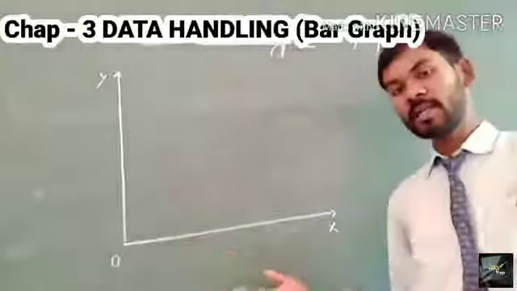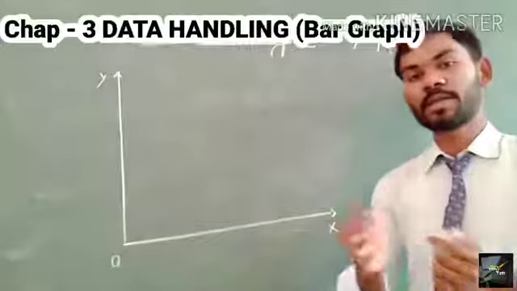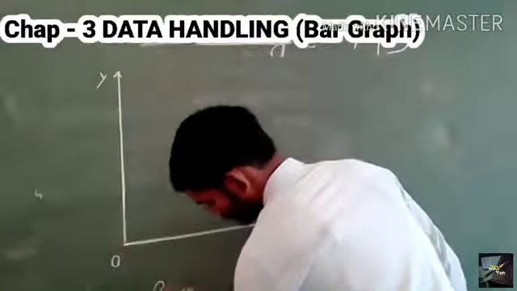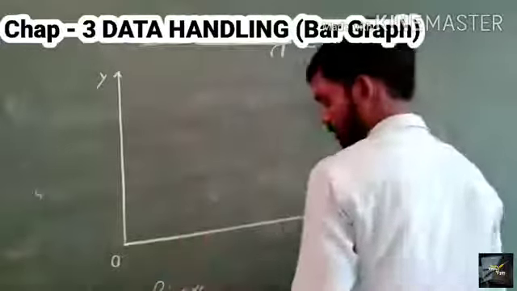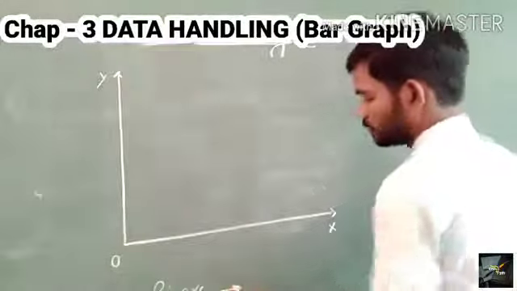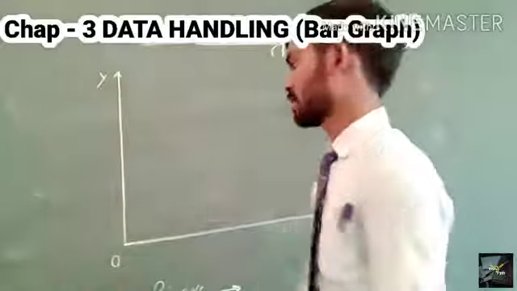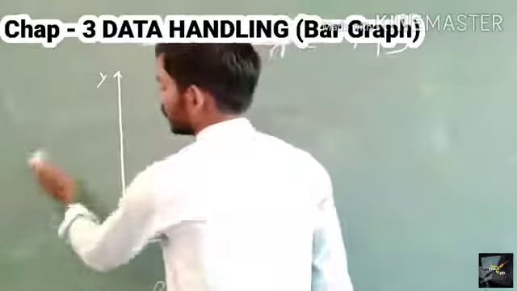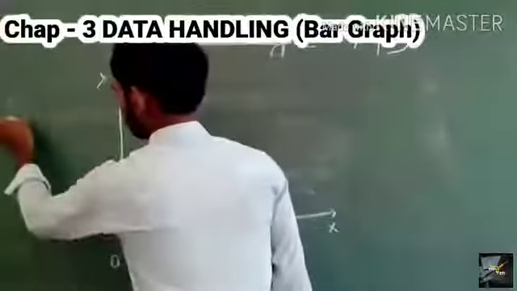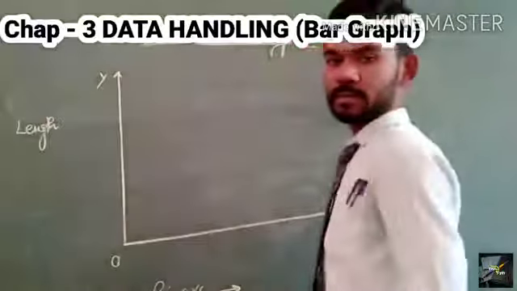On the horizontal line, that is the x-axis, we shall represent rivers. So here we write rivers. And on the vertical line, that is the y-axis, we shall represent the length of the river.